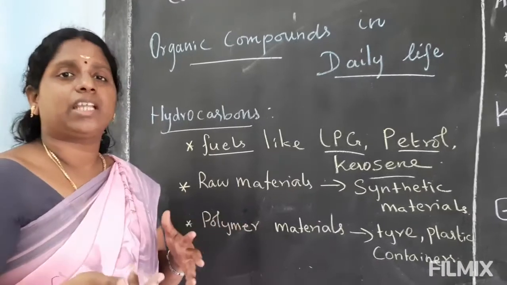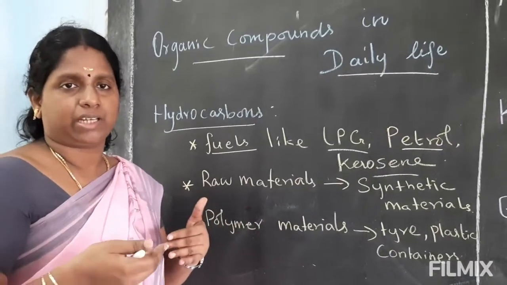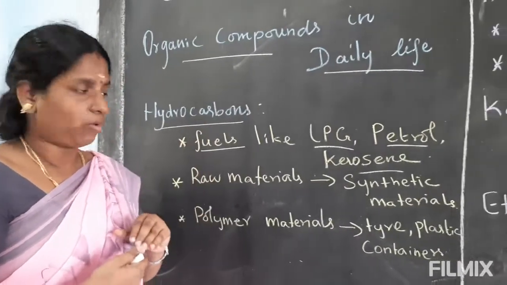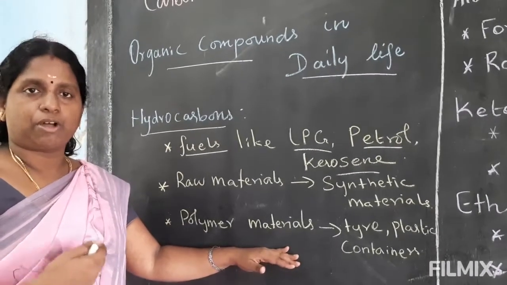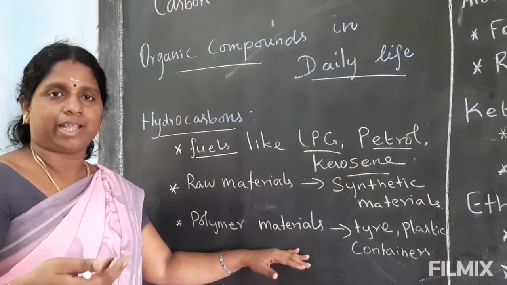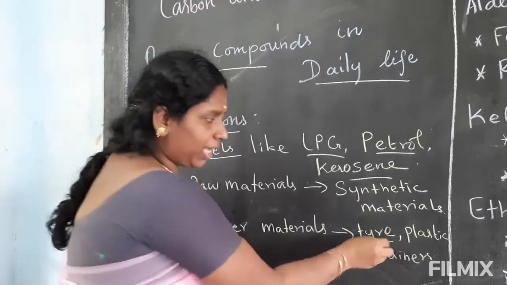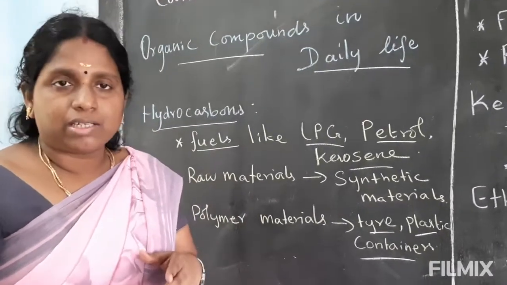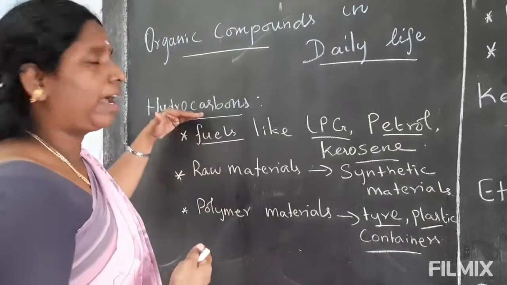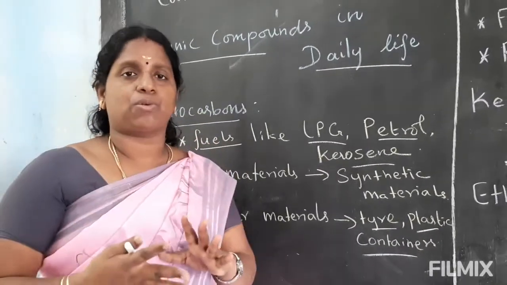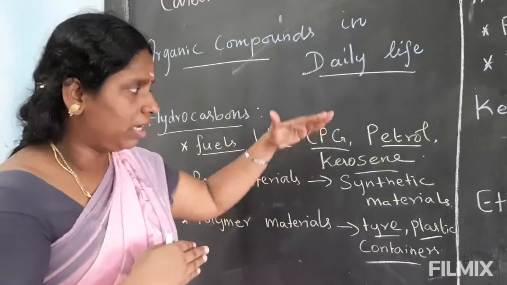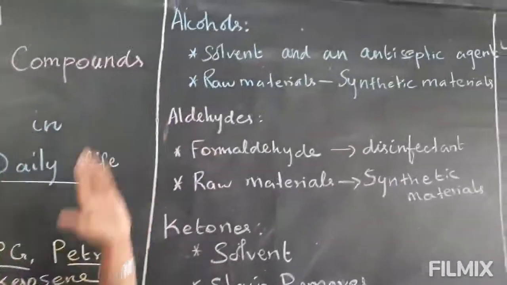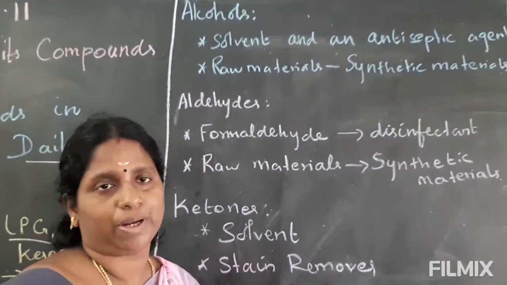And raw materials, some synthetic materials. We make a lot of synthetic, man-made materials, and in those materials also we have hydrocarbon compounds. Polymer materials we use in our daily life, some plastic-oriented, like tires and plastic containers. In those materials also hydrocarbon is present. Without a functional group, only hydrocarbons are present in these materials used in our daily life. Let me see the next, the functional groups included with the hydrocarbon, and how they are used.